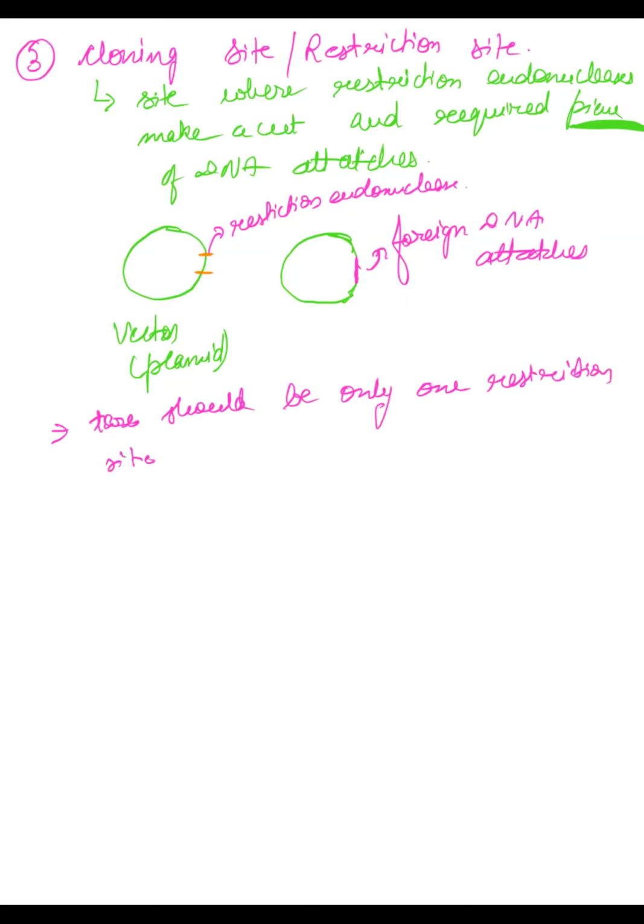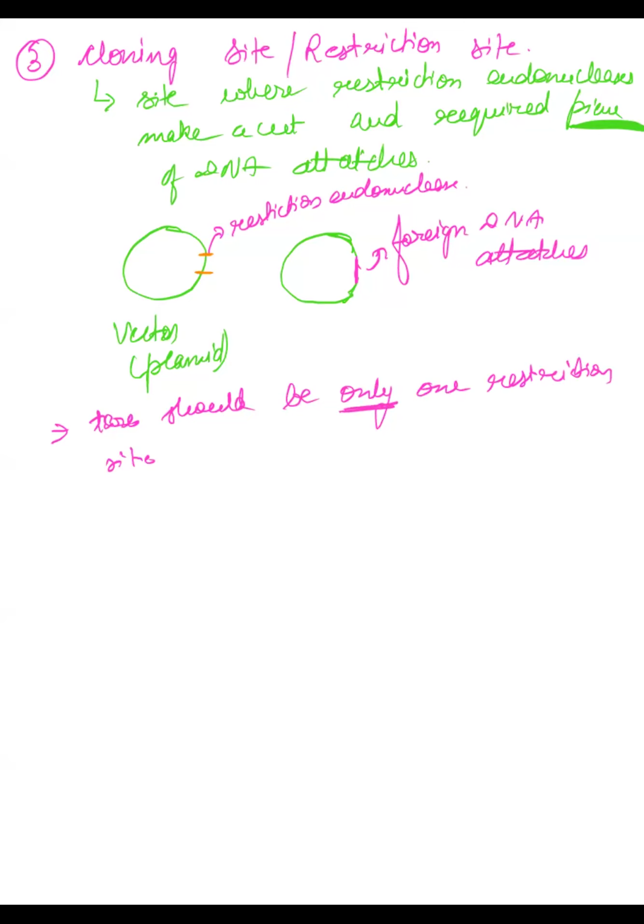What happens if there is more than one restriction site?